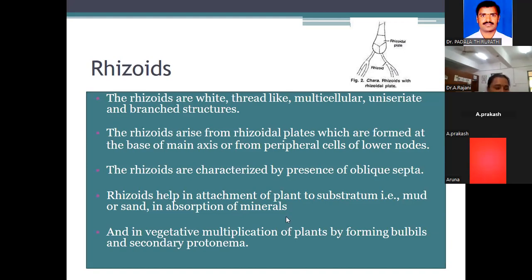I will explain that at the vegetative reproduction time. Here is one very important question to expect. See, this is a rhizoid. Very simple, no? These are the important characters: multicellular and branched rhizoid, oblique septa. These are very important in this rhizoid part.